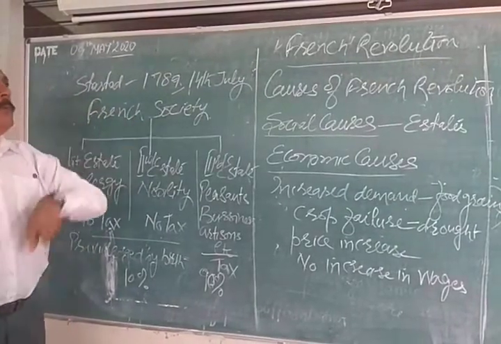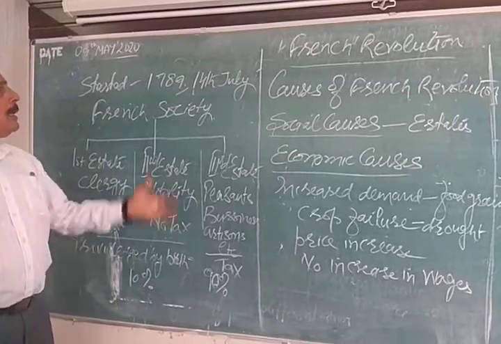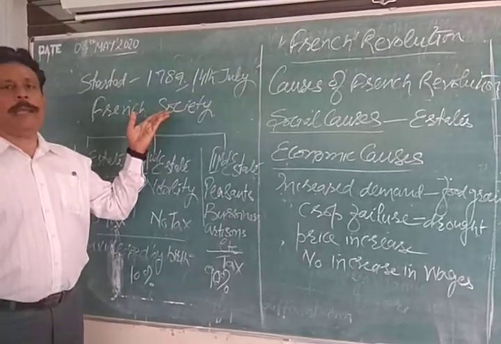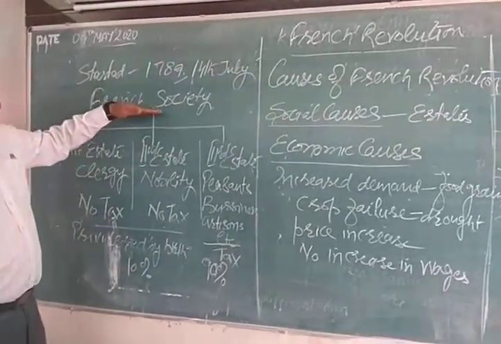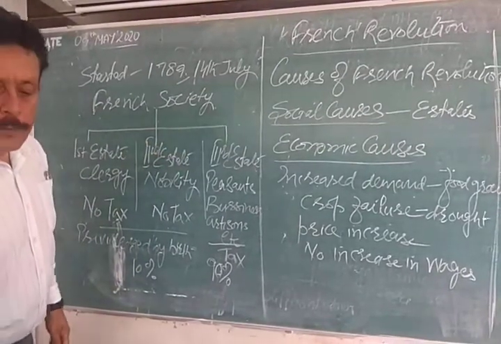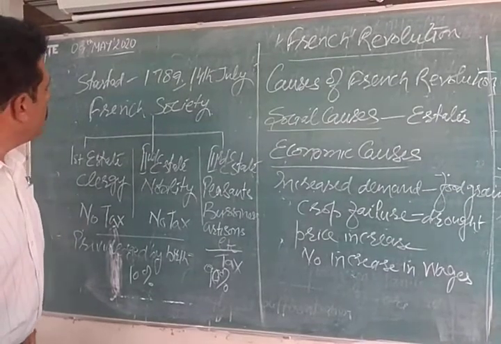Before we understand the various causes of the French Revolution, let us first understand the society that existed at the time of the French Revolution. The society in France was divided into three sections: the first estate, the second estate, and the third estate.